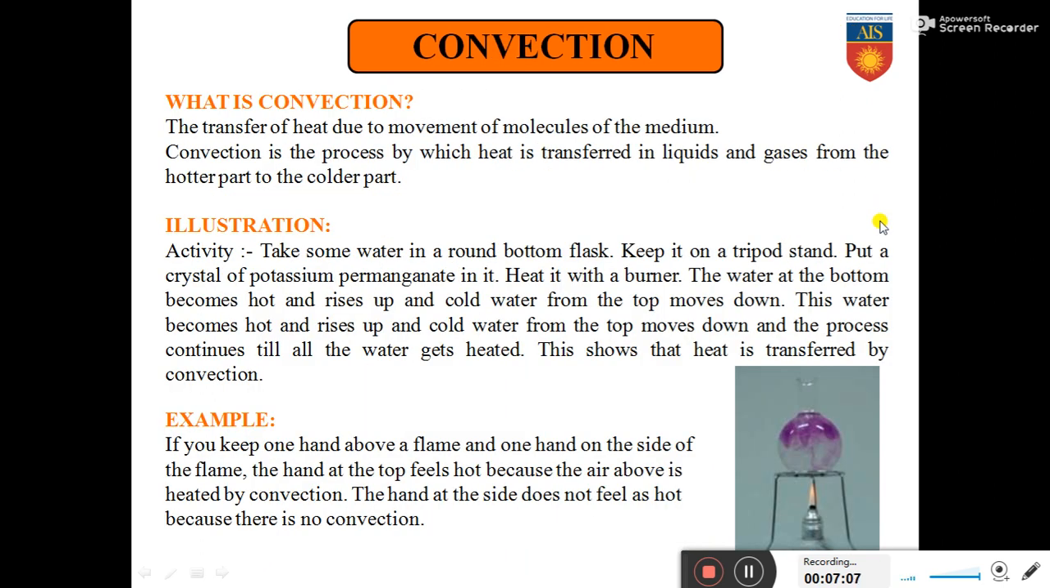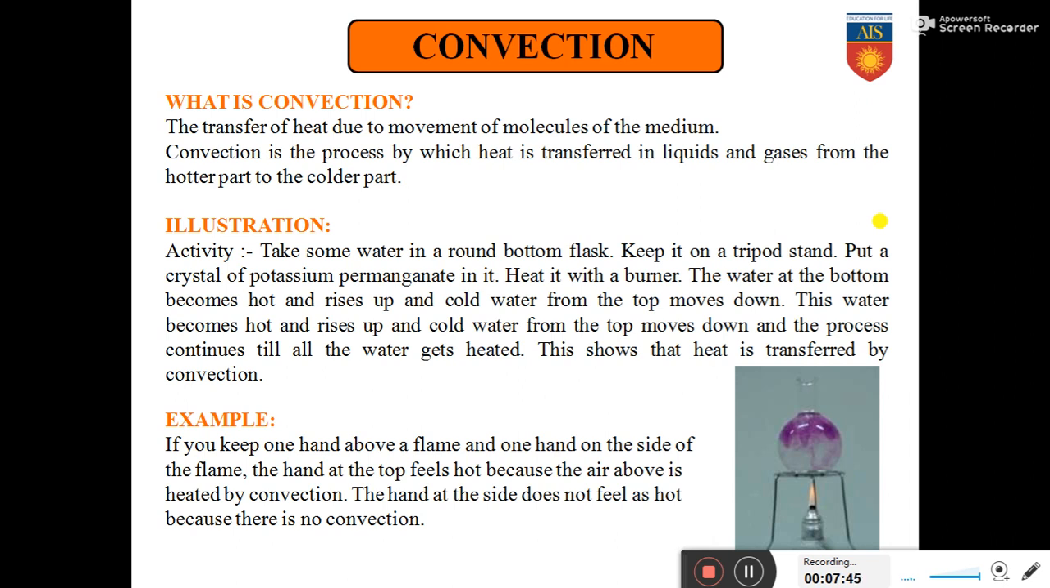Now we will come to our second part, which is convection. The transfer of heat due to movement of molecules of the medium. Now in conduction, remember, the molecules are not moving. In class 6, if you remember, we had drawn three diagrams of solid, liquid and gas based on the packing of their molecules. In solids, the molecules are very tightly packed. They cannot move. But in convection, which takes place in liquids and gases, the molecules can move because they are not tightly packed with each other. So transfer of heat due to movement of molecules is convection.